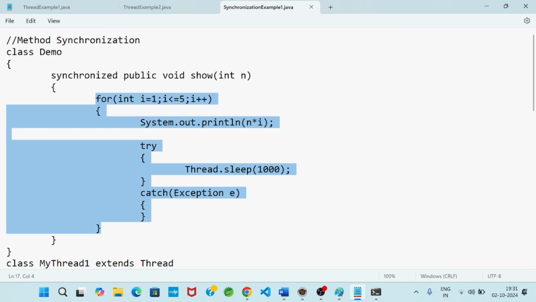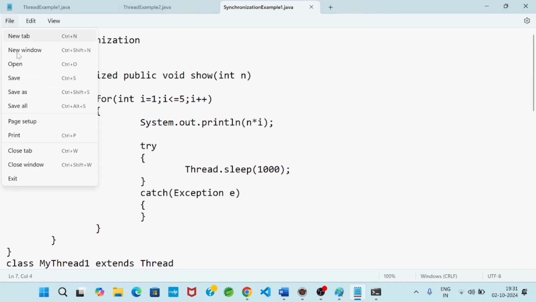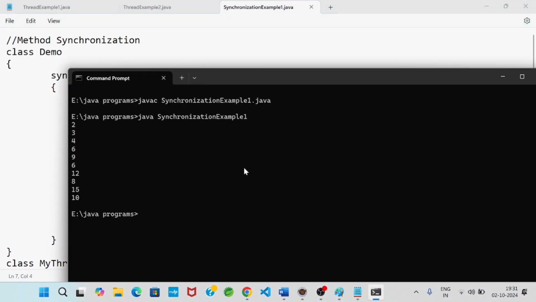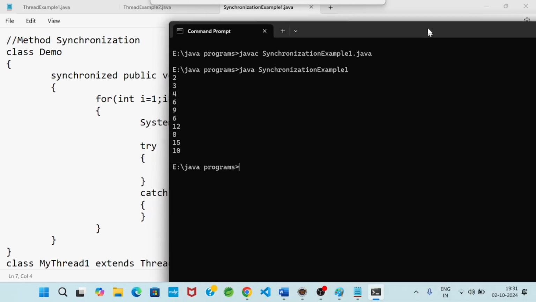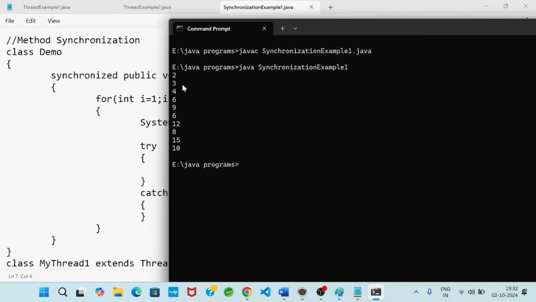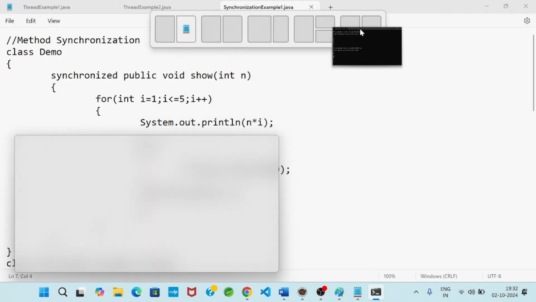How will we know? You see, now I wrote synchronized. Now I will save, and from the output we will observe. This first output, whatever we got, is the without synchronization output. Now I will compile again, the synchronization example1.java. Now I will run java space class name. You see, first 2, then 4, 6, then 8, then 10, then 3, then 6.